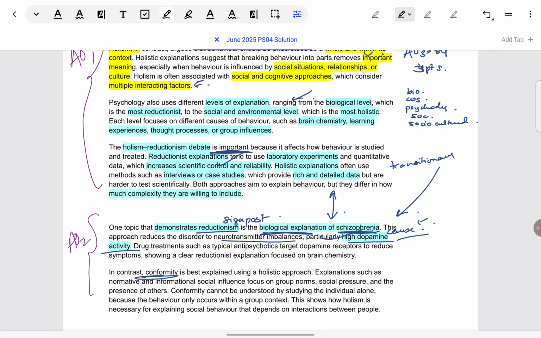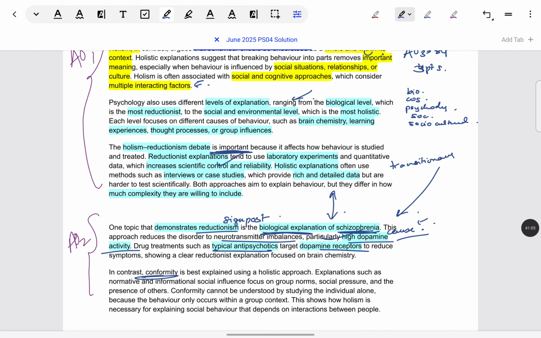Whereas if we would have taken a sandwich approach, maybe we would have been able to link the example only to the definition, but not to the importance. Because that sandwich approach takes away the focus from discussing things at length to just being very specific in linkage. Okay, then drug treatments have also come up, like typical antipsychotics, and they are also based on this explanation. We're not talking about treatment per se, but they also target dopamine receptors, showing clearly that dopamine is taken to be the cause for schizophrenia.